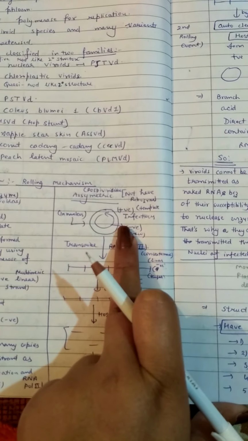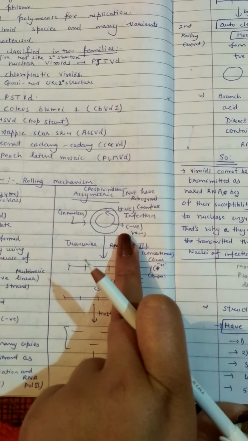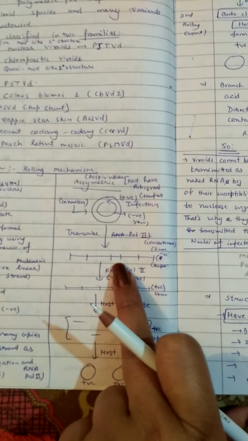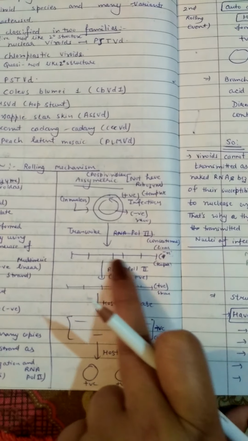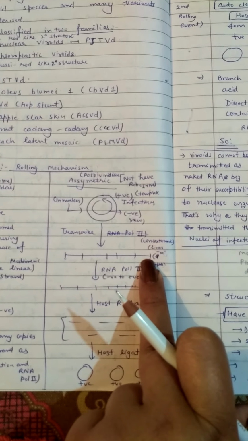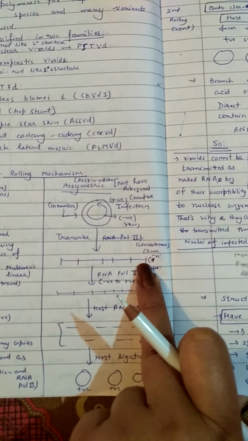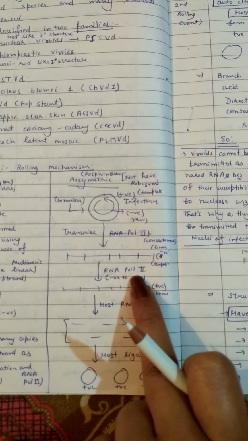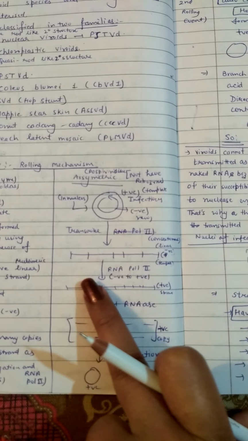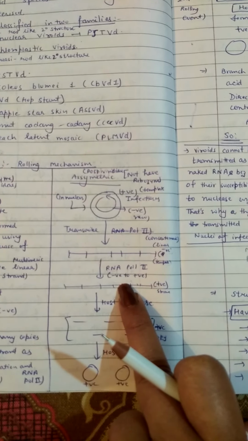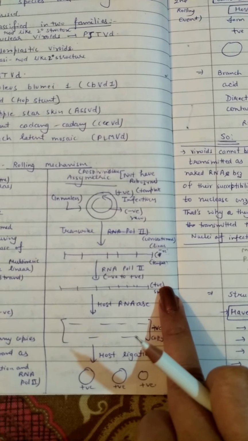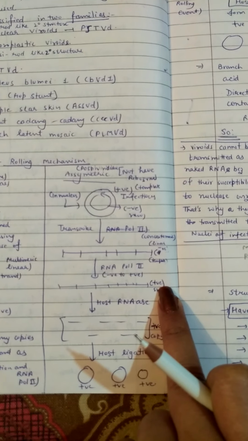The positive strand again acts as a template and forms a new negative strand. This negative strand now gets converted into linear form, concatameric or multimeric linear form. Then by using host RNA polymerase II, these fragments get converted into positive strand. They are negative, but after using RNA polymerase II of the host, they get converted into positive strand.